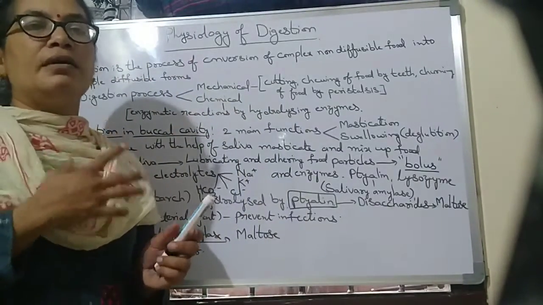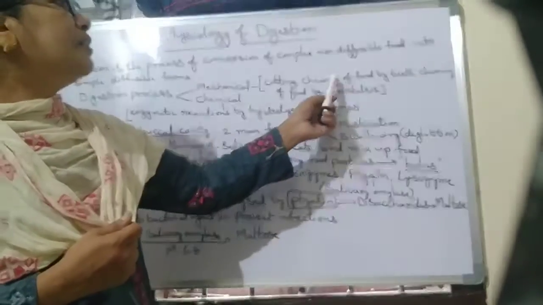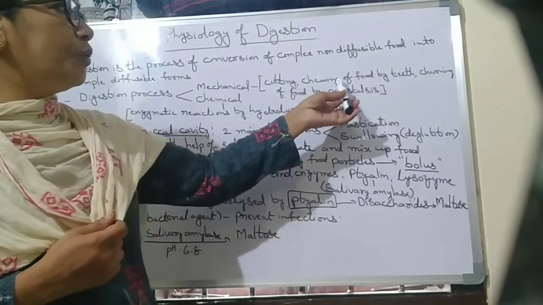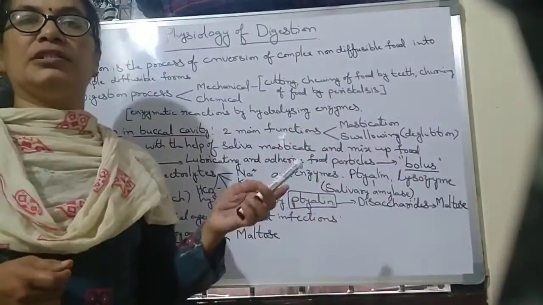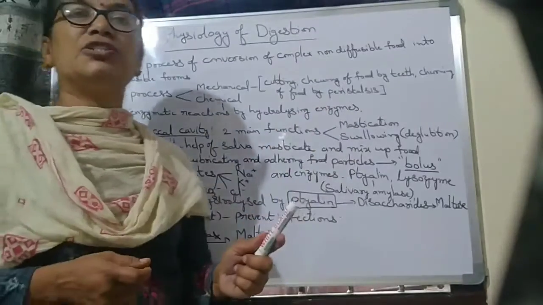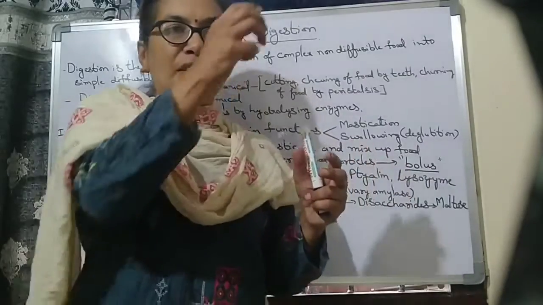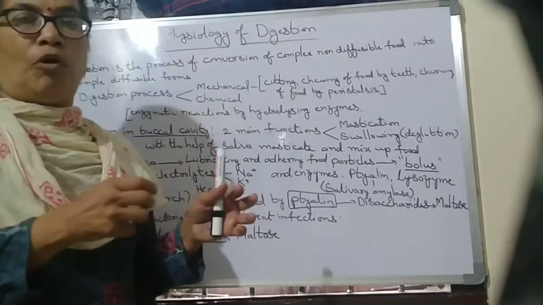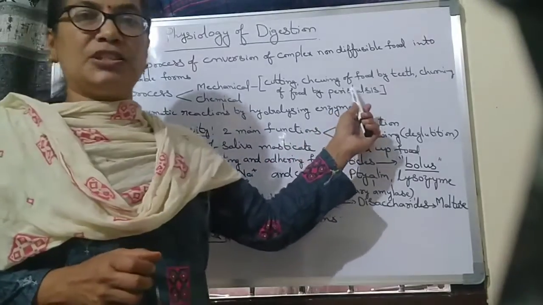The teeth cut and tear the food, helping in the chewing of food. And next, churning of food by peristalsis. What is the meaning of peristalsis? Peristalsis means the food is moved in the small intestine with a small movement, that is called peristalsis.